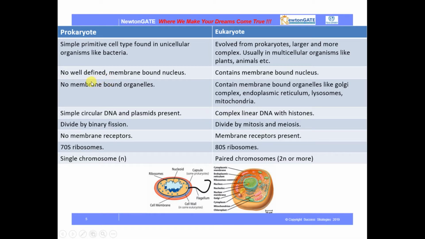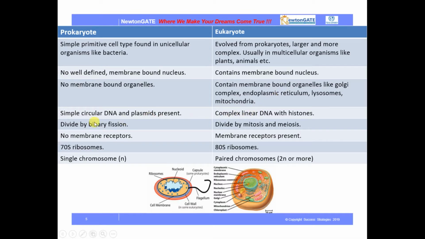In prokaryotes, we see no well-defined membrane-bound nucleus. The nucleus is not that prominent. There is no nuclear membrane. But in eukaryotes, there is a nuclear membrane, so it contains a membrane-bound nucleus. And then comes the cell organelles. In prokaryotes there are no membrane-bound cell organelles like the Golgi body, mitochondria, etc. But in eukaryotes, there are membrane-bound organelles.